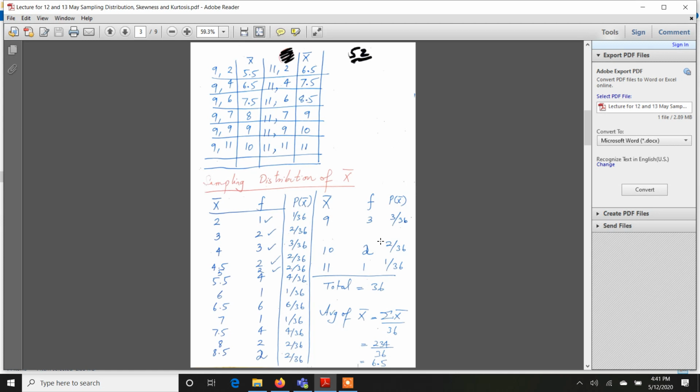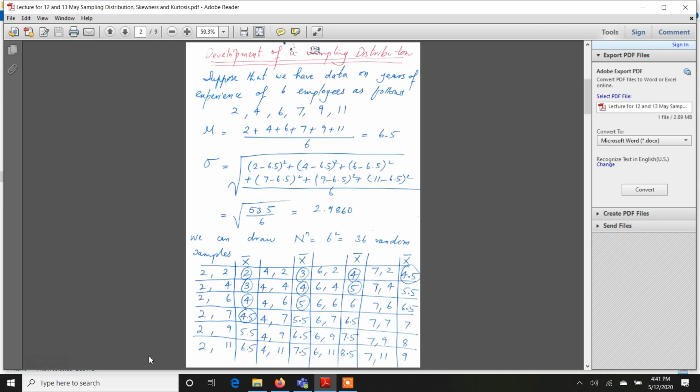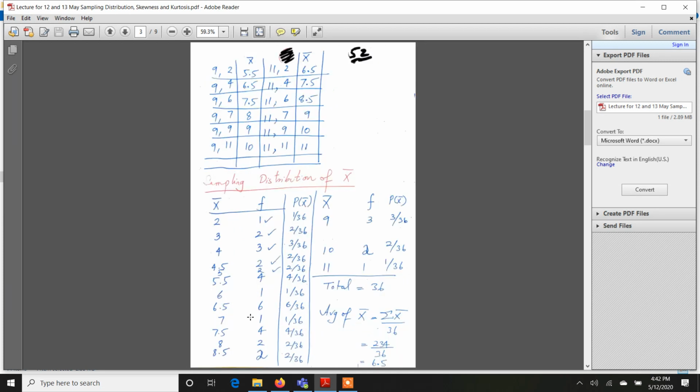What am I saying? That if the exam says that you have to verify that the sample mean is an unbiased estimator of population mean, then what you will do? You will calculate the average of X bar. And how will you calculate the average? You just add all the values of X bar, like you have 36 values here on this table. So just add all the values like 2 plus 3 plus 4 plus 4.5 and so on, and divide by total, which is 36. So average comes out to be 6.5.